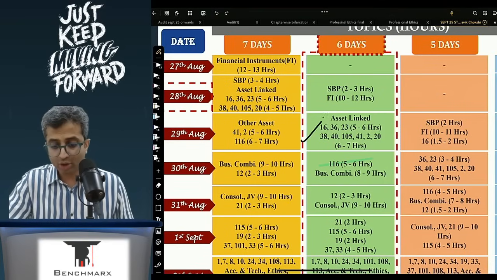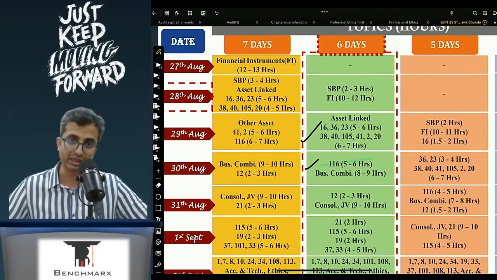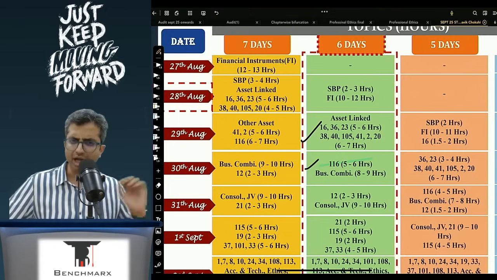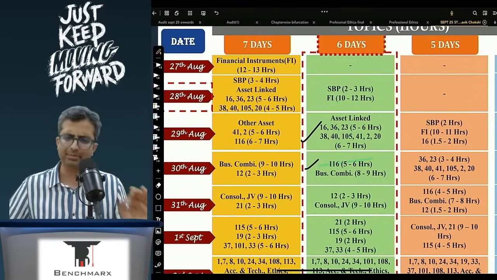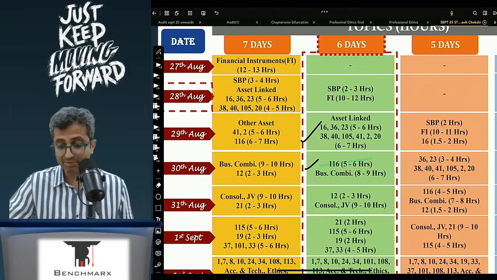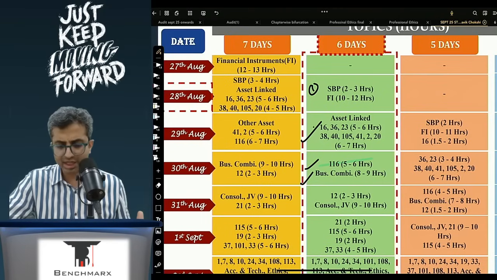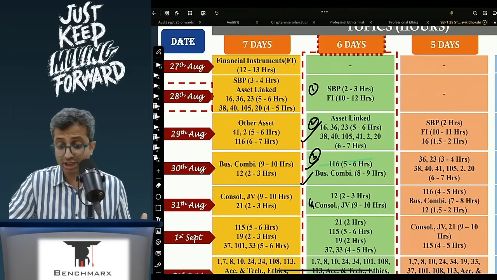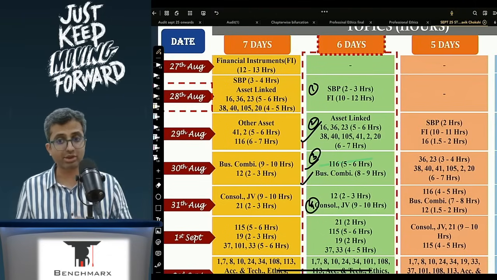Now we are left with all the asset linked standards except for one, that is your favorite Ind AS 116 on leases, which the institute will possibly ask. So the numerical section over here is quite important, and hence try to review the numerical section. Do leases and business combination. So day 1 is for your bigger chapters, day 2 is for Ind ASs, day 3 is again for the bigger chapters, day 4 also continues into the bigger chapters. That is, after business combination you should do consolidation.